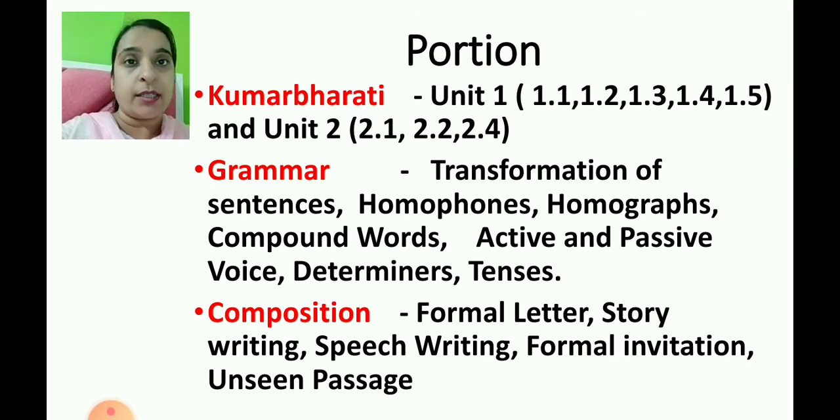Now, children, in Kumar Bharti, you have full Unit 1, that is from 1.1 to 1.5. And in Unit 2, you have 2.1, 2.2 and 2.4. Now, children, grammar topics: transformation of sentences, homophones, homographs, compound words, active and passive voice, determiners and tenses. In composition, you have formal letter, story writing, speech writing, formal invitation and unseen passage. So this is the portion.